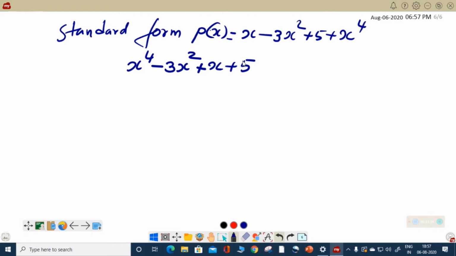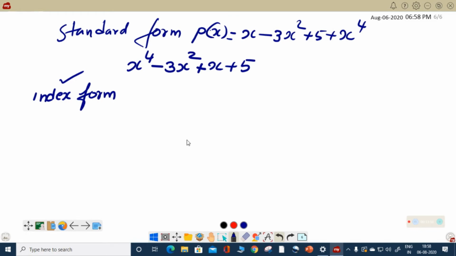There is no variable showing power of 3. So we have a method of writing. What we have written is as it is given. This is called standard form of polynomial. Then we are missing an index here. So there is another form of polynomial where we take care of index, and we call such a way of presenting polynomial index form. Why is it index form? We gave importance to the index.